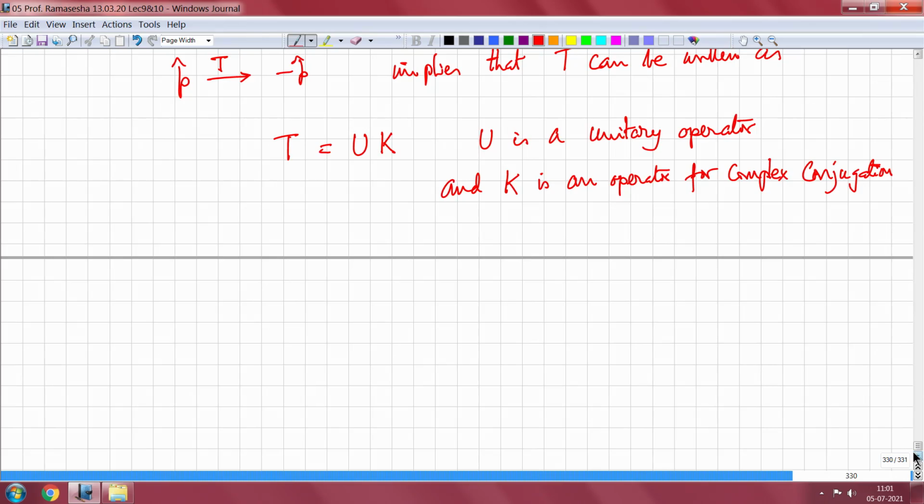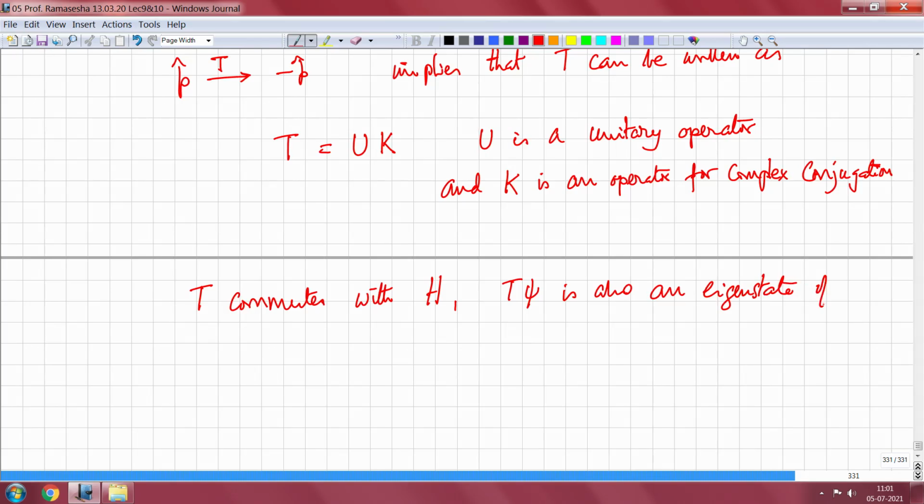Now what we have is, since T commutes with H, T psi is also an eigenstate of H. That is, what we have is the following: TH is equal to HT, therefore H T psi is equal to some eigenvalue, let me call it E, times T psi, and T psi is an eigenstate of H if psi is an eigenstate of H.